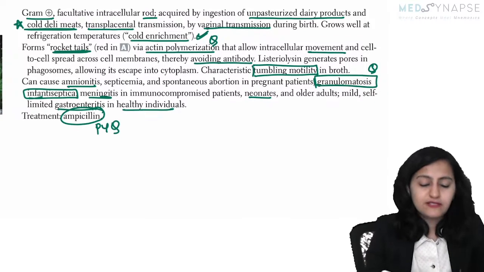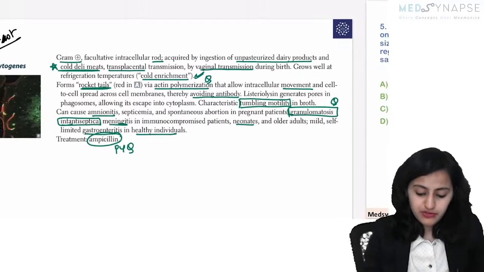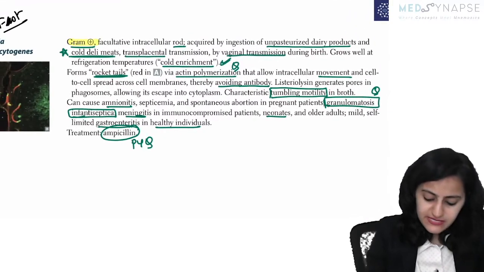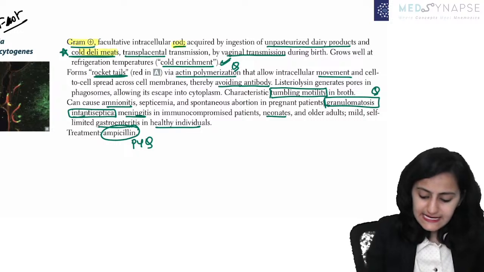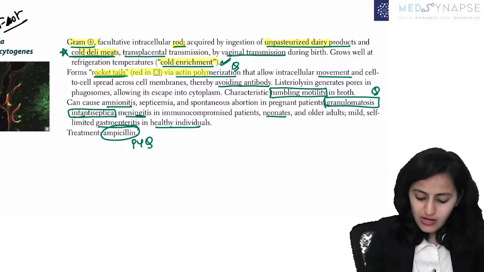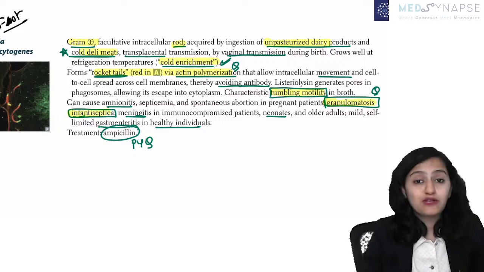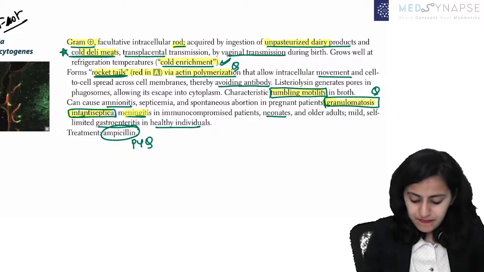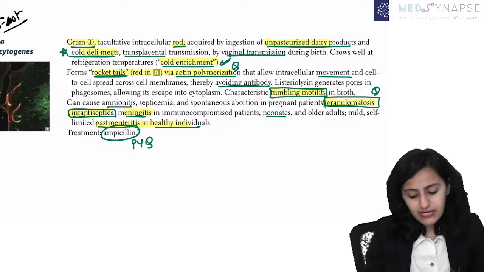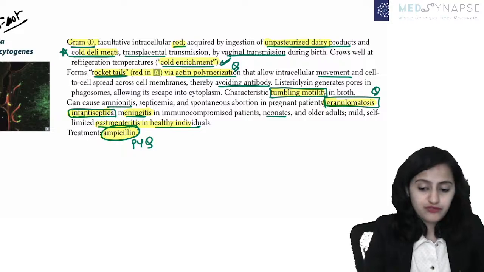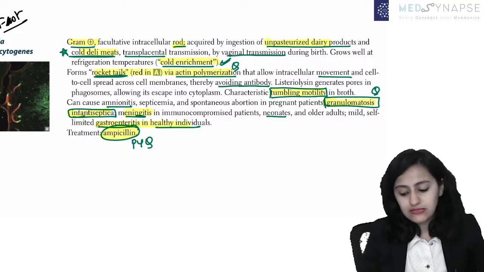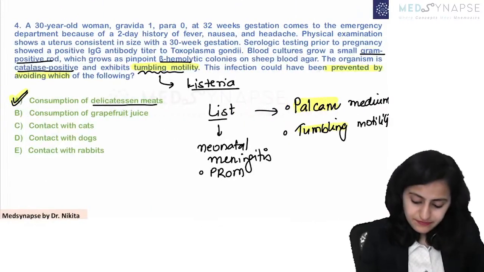Another previously asked question. Ampicillin is the drug of choice. So remember all these points. It is gram-positive rod, deli meats, unpasteurized dairy products, cold enrichment, rocket tails, actin polymerization, tumbling motility, granulomatosis infantiseptica, meningitis, gastroenteritis, and ampicillin is the drug of choice. Okay, all these are the important ones here.